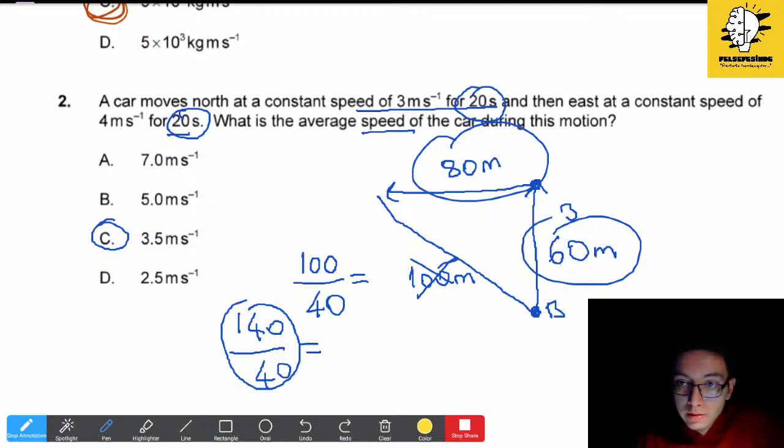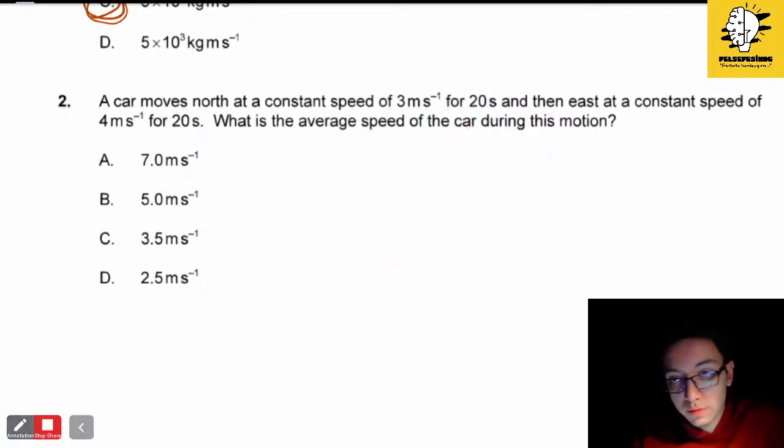And yes, Dilara, if it said velocity, we would divide 100 by 40, because when it says velocity, it will be displacement over time. Whereas when it says speed, it will be total distance traveled over time.